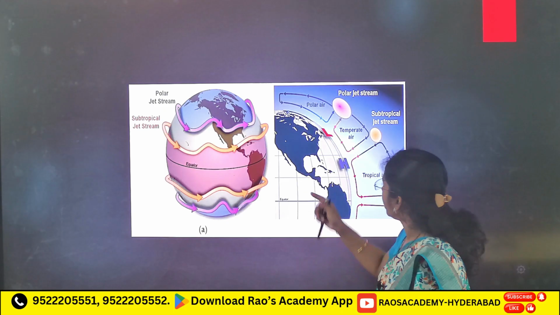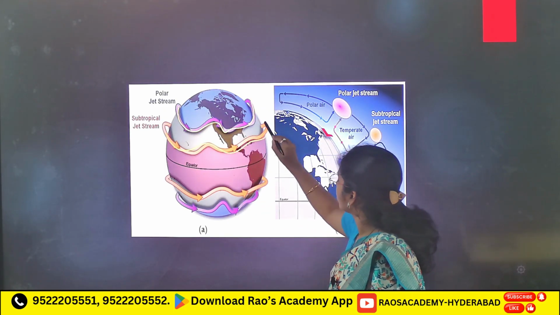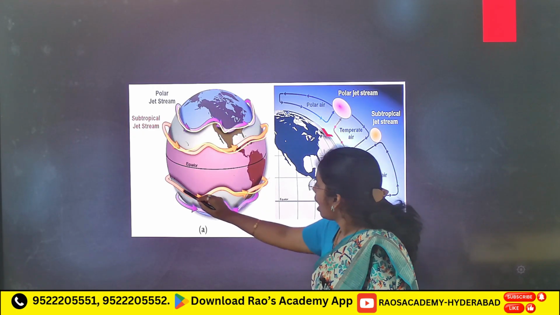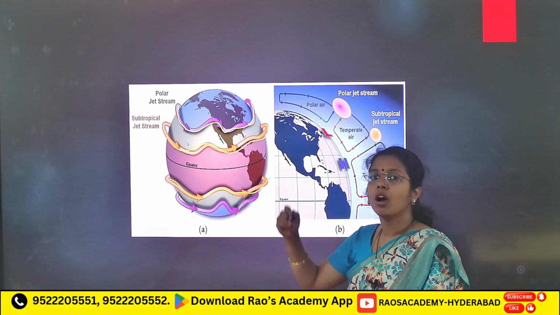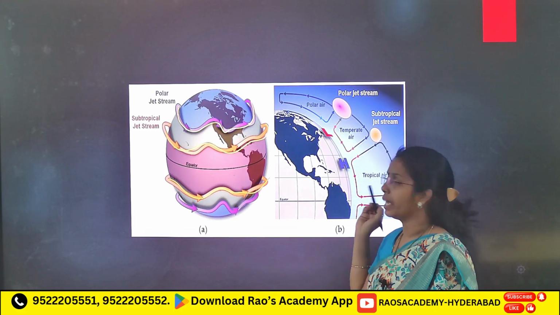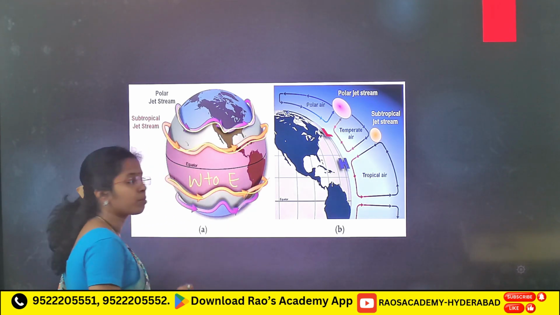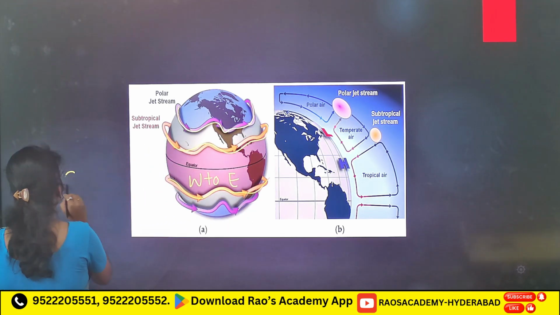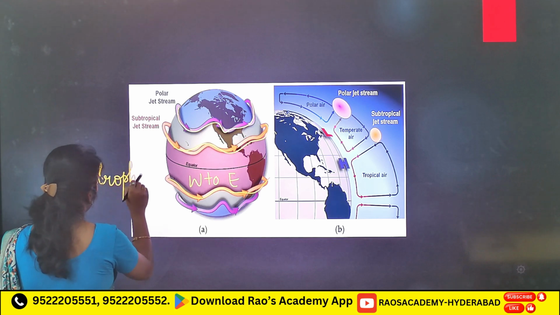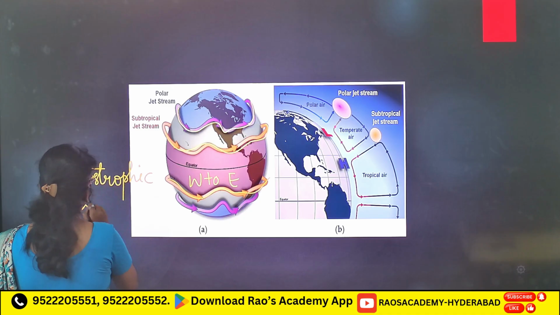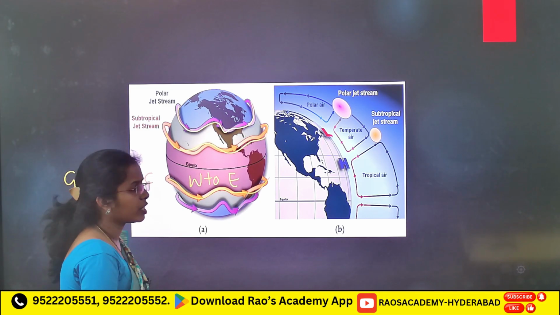And one thing you have to remember, in both the hemispheres they flow from west to east. Actually jet streams are geostrophic winds.